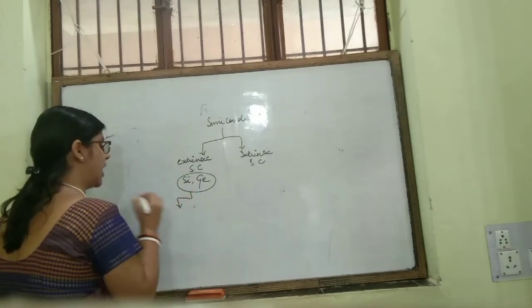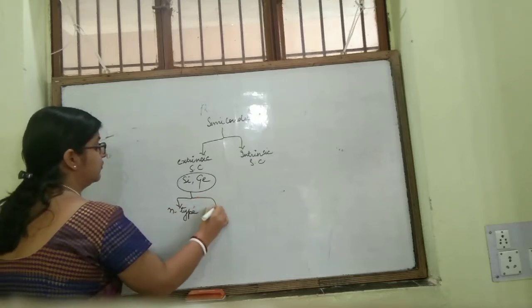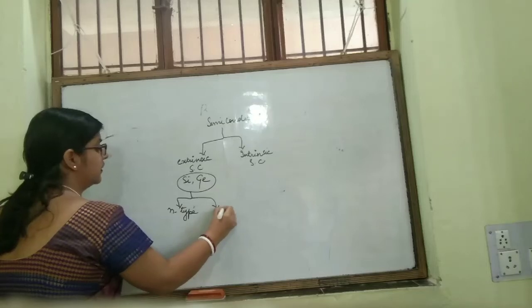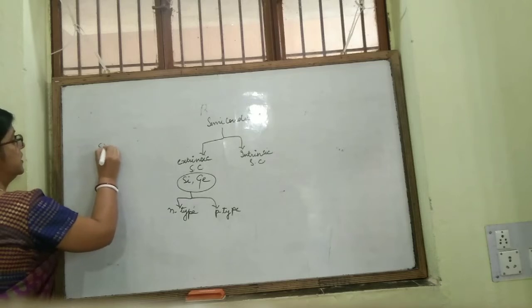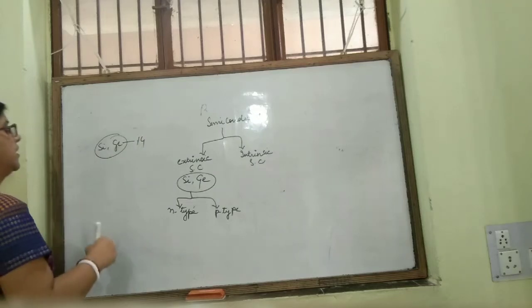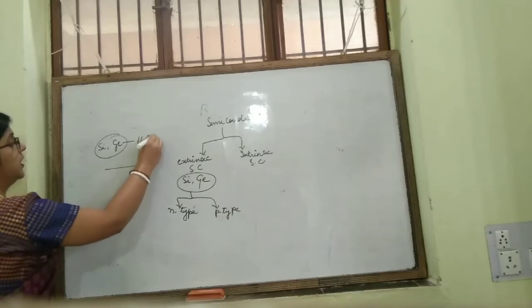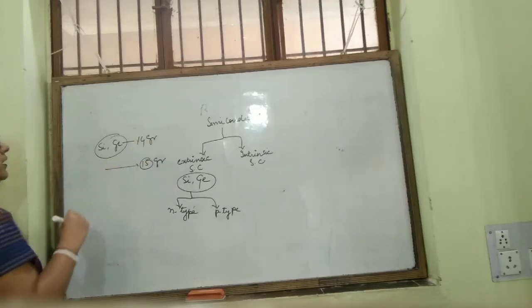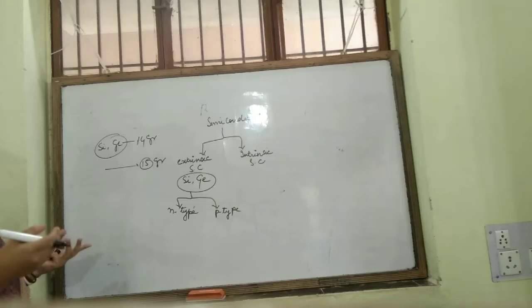There are two types of extrinsic semiconductor: one is N-type, another is P-type. If you dope silicon or germanium, which are of group 14, with elements of group 15, like phosphorus, arsenic, antimony, bismuth, then what will happen?